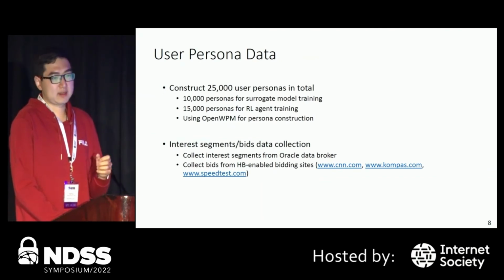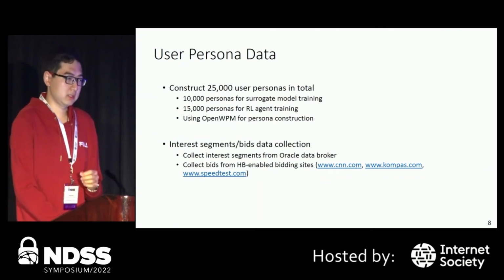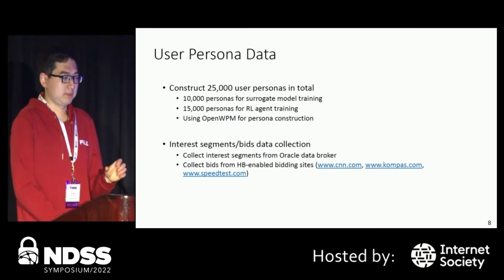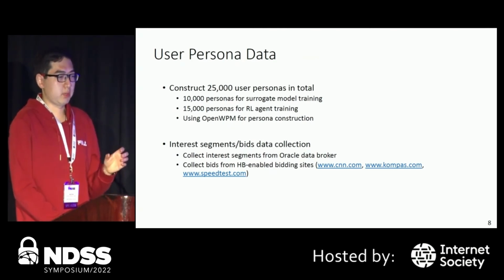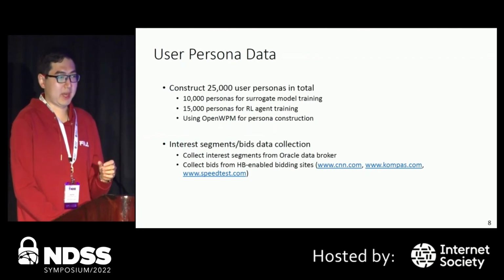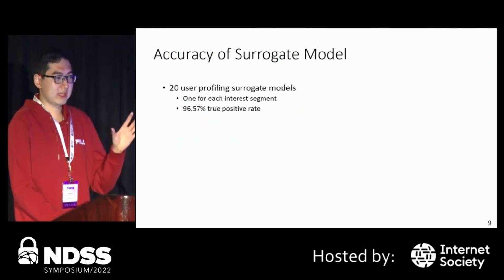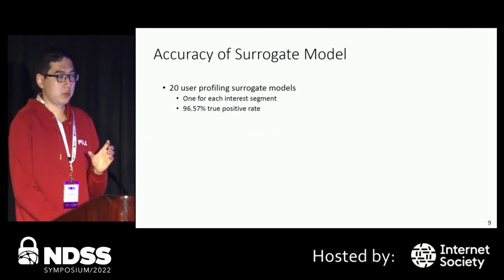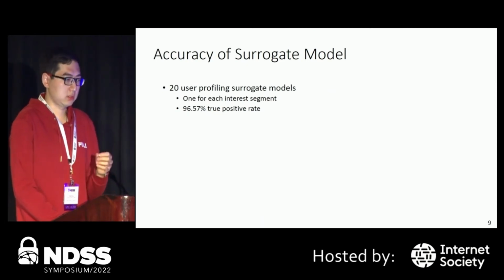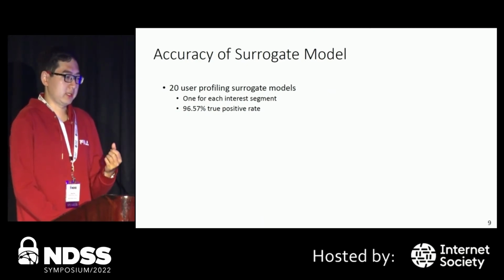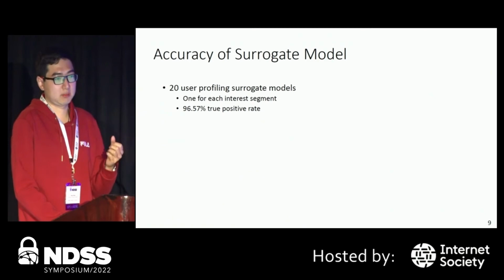Specifically, we collect the interest segments by visiting the Oracle data brokers. And we also collect bid values from 3 popular header bidding enabled bidding sites. Once we collect this user persona data, we first train our surrogate model. In total, we get 20 user profiling surrogate models.